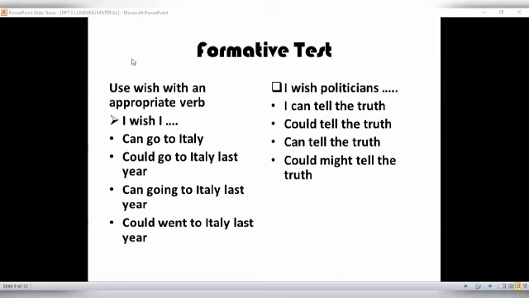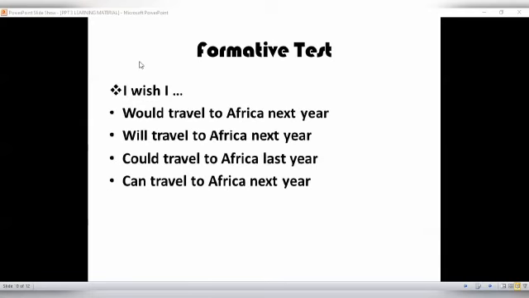Formative test number 2. I wish politicians, is the answer. I can tell the truth. Could tell the truth. Can tell the truth. Could might tell the truth. Which one do you choose? Formative number 3. I wish I would, is the answer. I would travel to Africa next year. I will travel to Africa next year. Could travel to Africa last year. Can travel to Africa next year. Please give your answer on my YouTube comments.